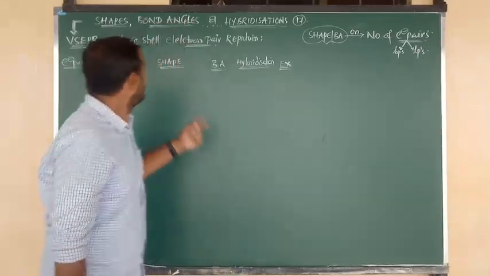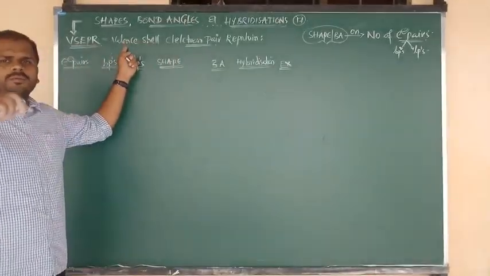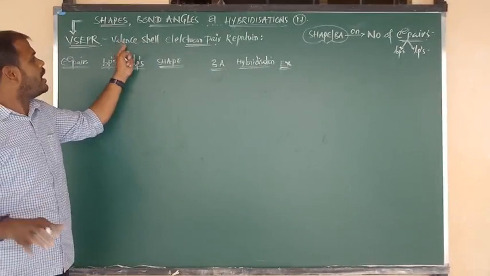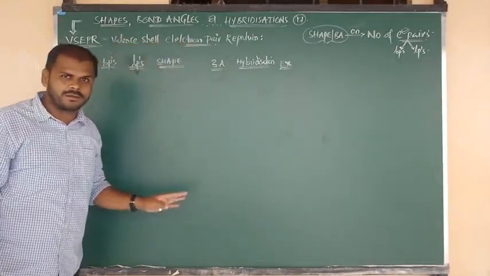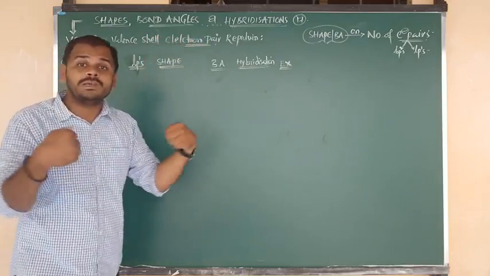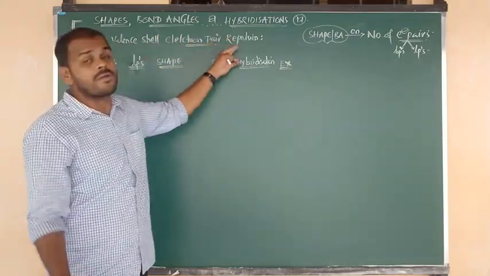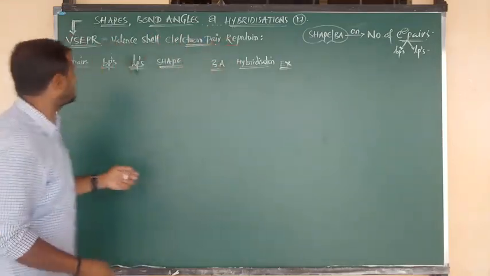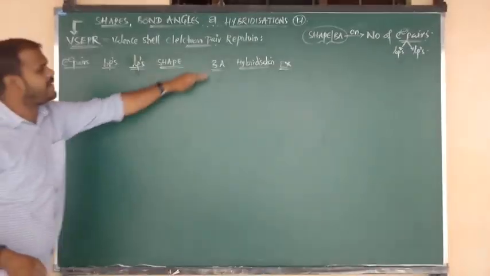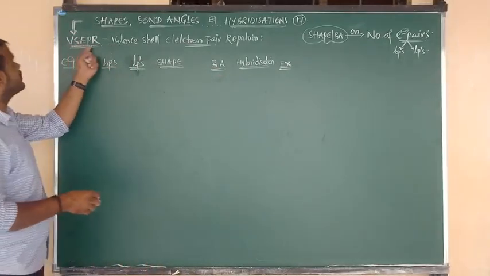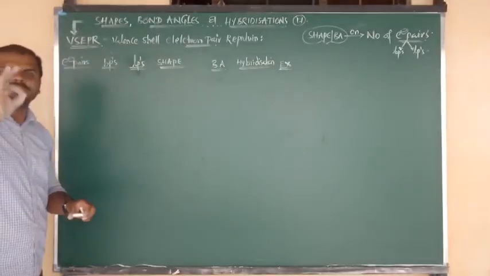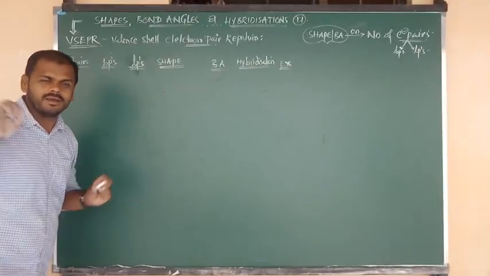Once again, in every atom or molecule, whatever it may be, the outermost orbit, or valence shell, contains electron pairs. Those electron pairs are causing repulsions. Based on those repulsions only, we have to decide the shape and bond angle. Every piece of information has to be decided on the basis of VSEPR theory.